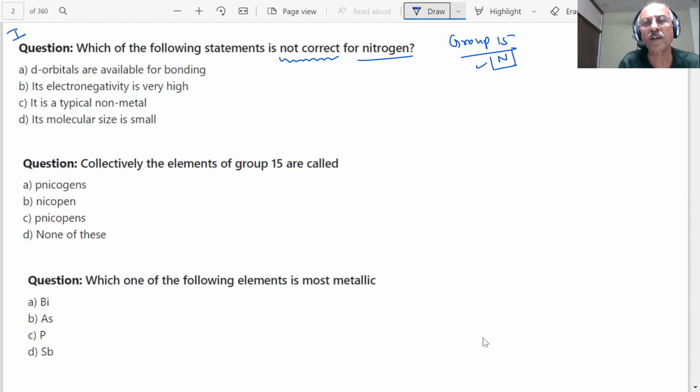What is the atomic number of nitrogen? It is 7. What is the electron configuration? 1s2, 2s2, 2p3. So d orbitals are available for bonding. Are there any d orbitals in nitrogen? Yes or no, students? Do you have any d orbitals in nitrogen? Where is the d orbital?